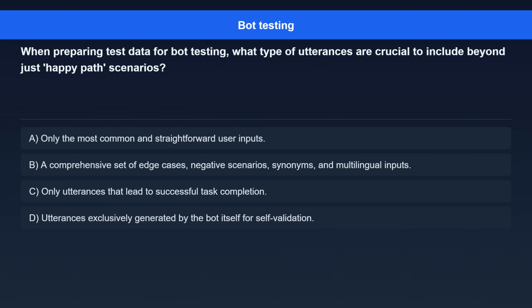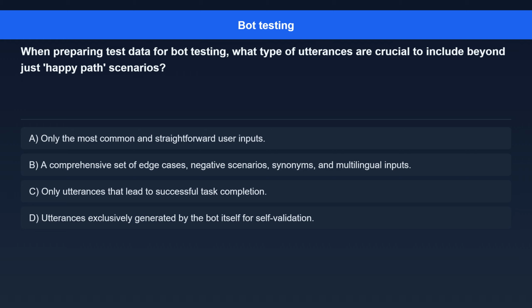Question 2. When preparing test data for bot testing, what type of utterances are crucial to include beyond just happy path scenarios? Option A. Only the most common and straightforward user inputs. Option B. A comprehensive set of edge cases, negative scenarios, synonyms, and multilingual inputs.